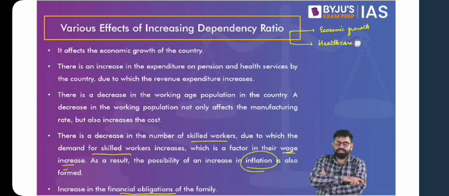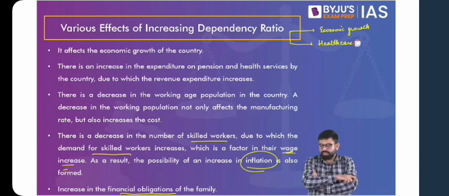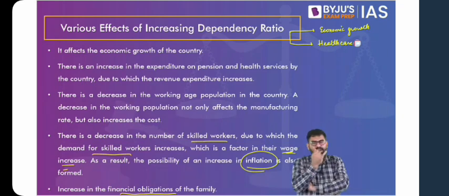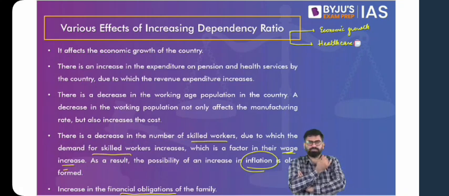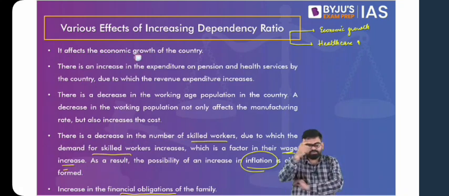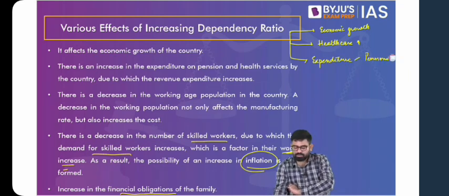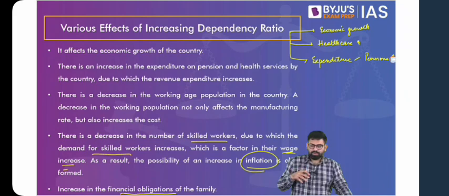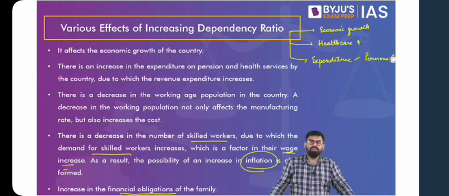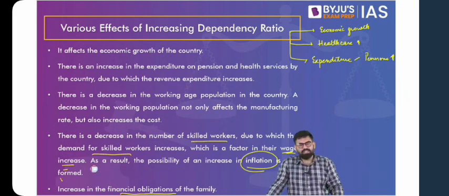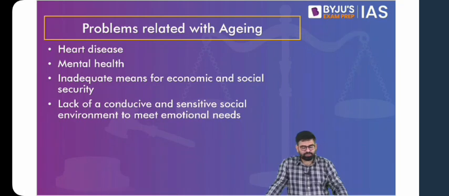Okay, so with this, we see that this dependency ratio will impact various dimensions in our society. It will impact our economy. It will impact our social structure. The impact on the economy will be in terms of lower growth and also increased expenditure on various social services like healthcare, like pension. So the overall growth rate will go down, but we'll need to spend more and more on various social sector services. So this is the idea about what happens if the dependency ratio goes on increasing.